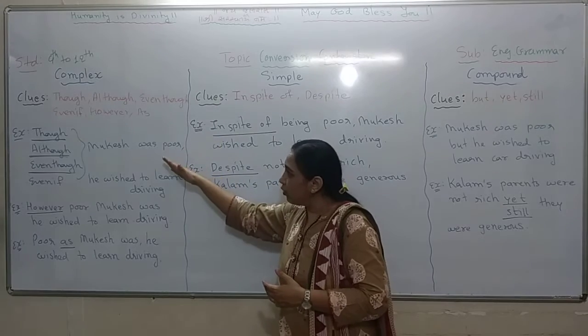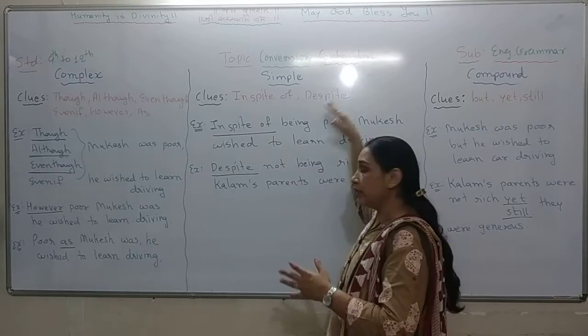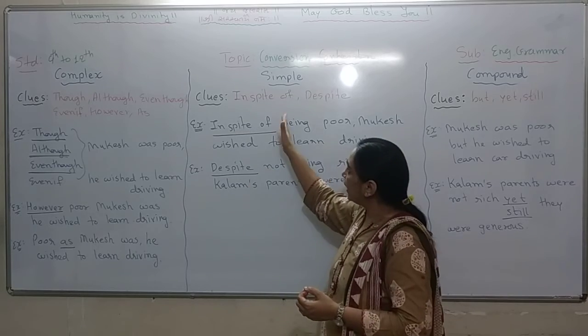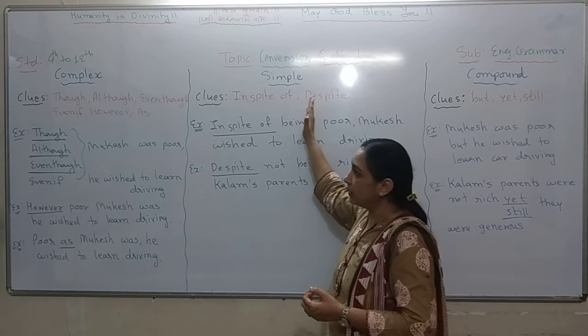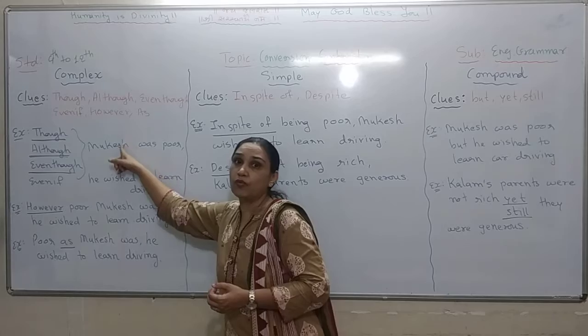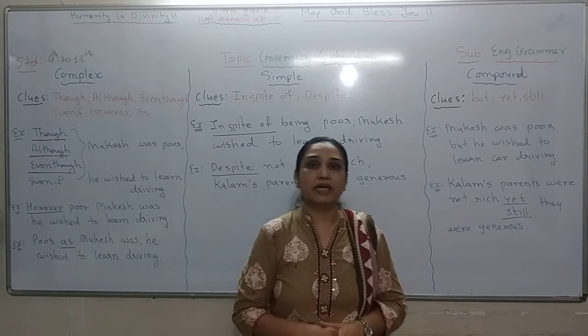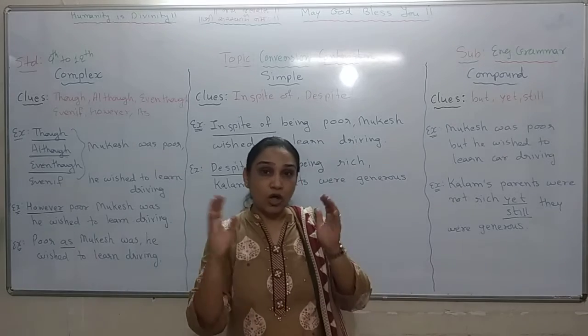Now if I want to go from complex to compound, let us do that first. Here the sentence was simple, and I converted it into complex. Now we can go for the compound one. In compound you have three conjunctions.